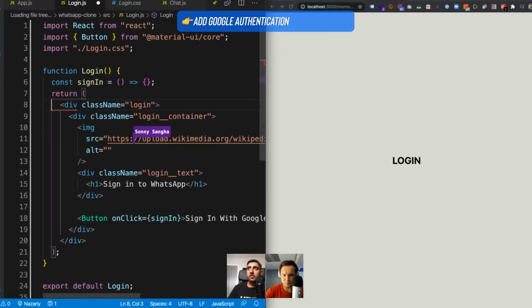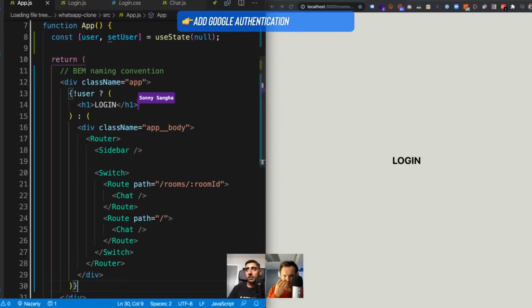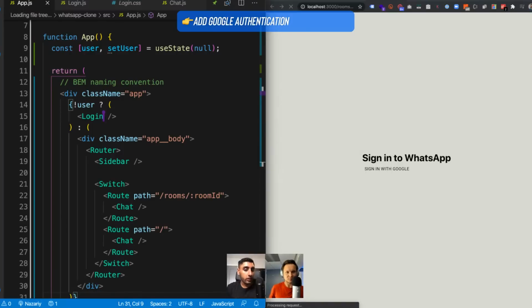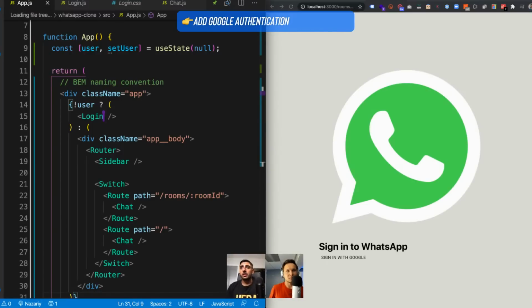Now if I save this and go back to my app, instead of rendering this, I'm going to render the login component, like this. I'm really curious how it's going to work out with using Firebase and login. You'll be amazed how powerful it is. So there we have the login right there.